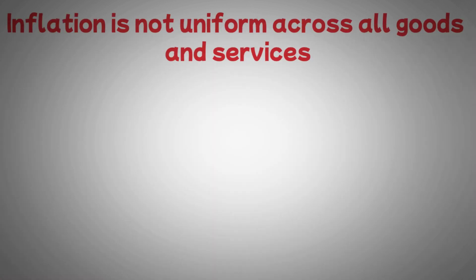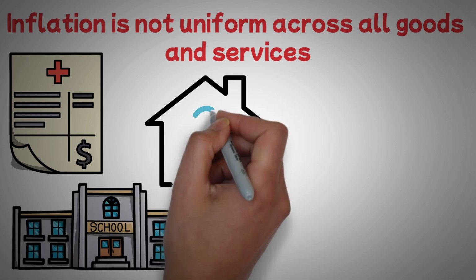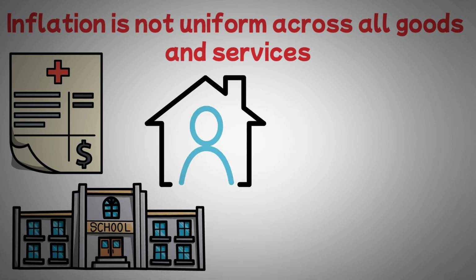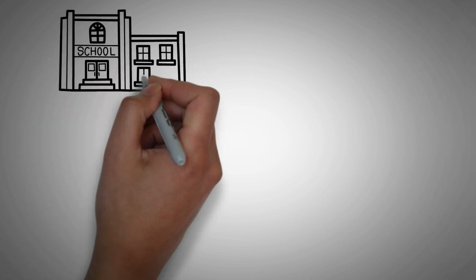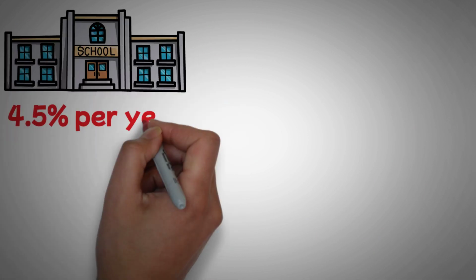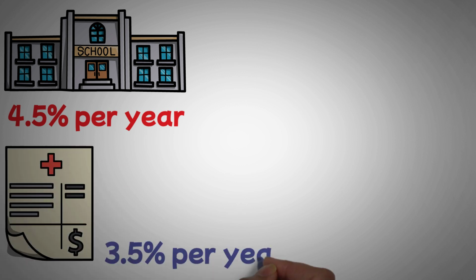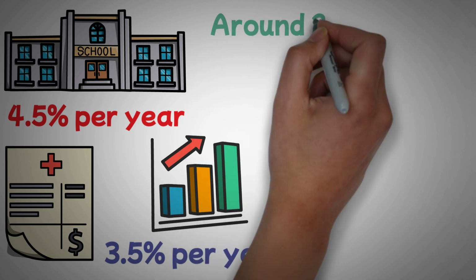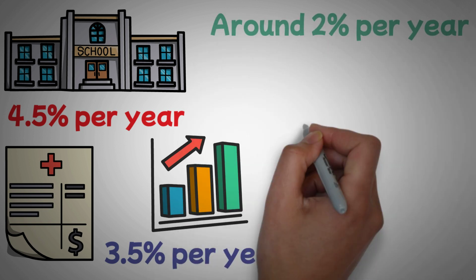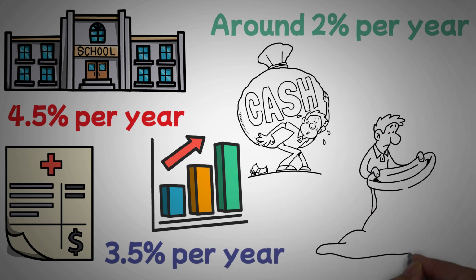Moreover, inflation is not uniform across all goods and services. Some items, such as healthcare, education, and housing, tend to rise faster than others, making it even harder for the poor and middle class to keep up. The cost of education has risen by 4.5% per year, while the cost of healthcare has risen by 3.5% per year. These increases are much higher than the rate of inflation, which has been around 2% per year. As a result, people are forced to take on debt to pay for these essential items, which further erodes their wealth.